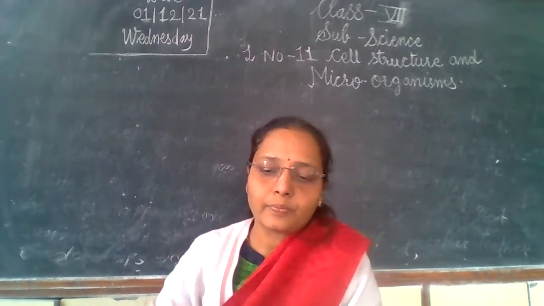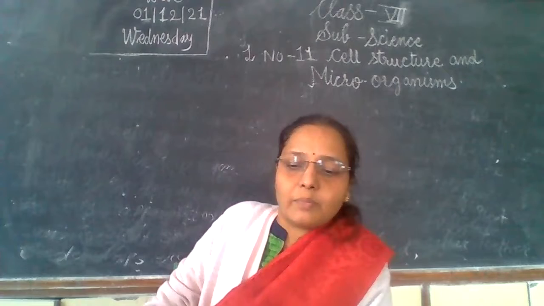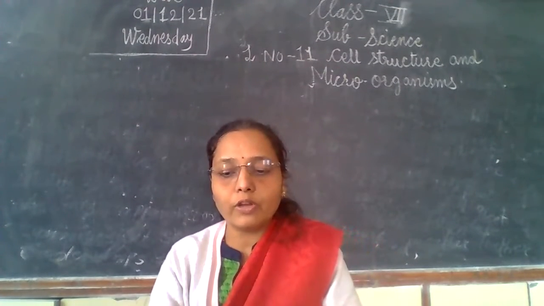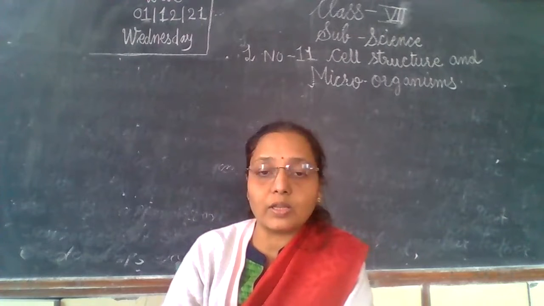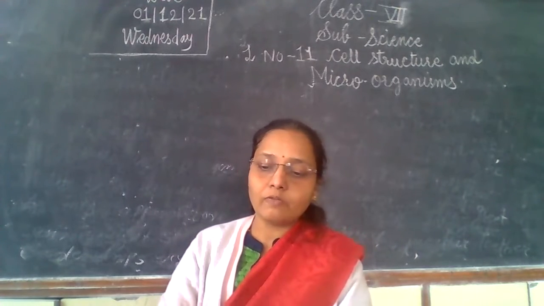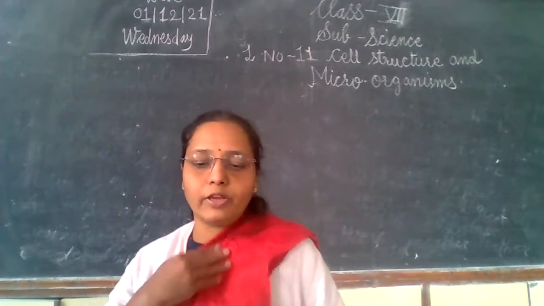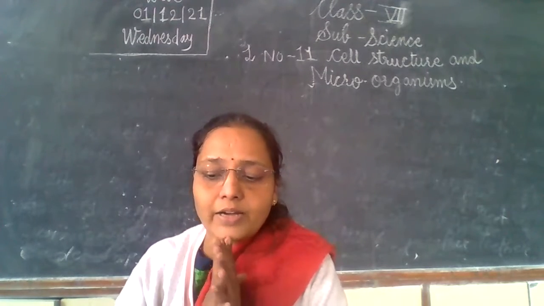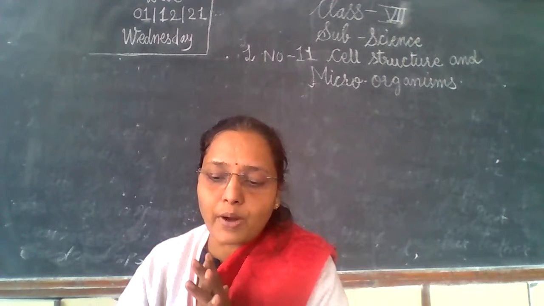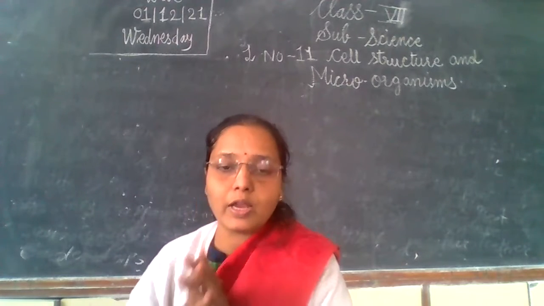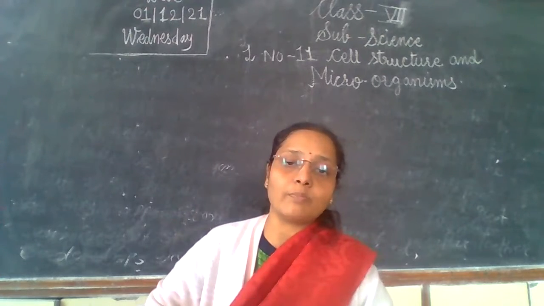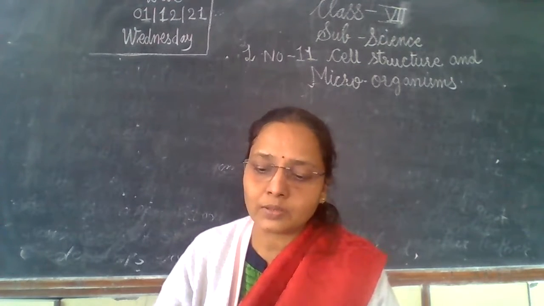So let's see observation and measurement of microorganisms. We cannot see objects smaller than 100 micrometer in size with our eyes. So we make a glass slide of the microorganism and observe it under a compound microscope. We need a microscope to see these types of microorganisms.